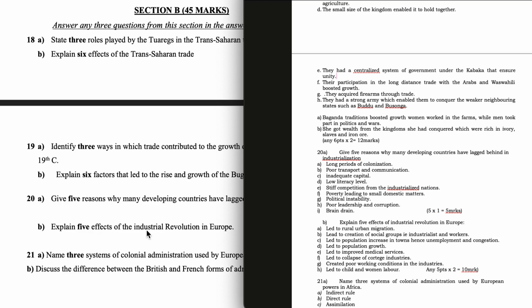Question 20b. Explain 5 effects of the industrial revolution in Europe. Led to rural-urban migration. Led to creation of social groups, for example, industrialists and workers. Led to population increase in towns, hence unemployment and congestion. Led to population growth. Led to improved medical services. Led to collapse of cottage industries. Created poor working conditions in the industries. Led to child and women labor.